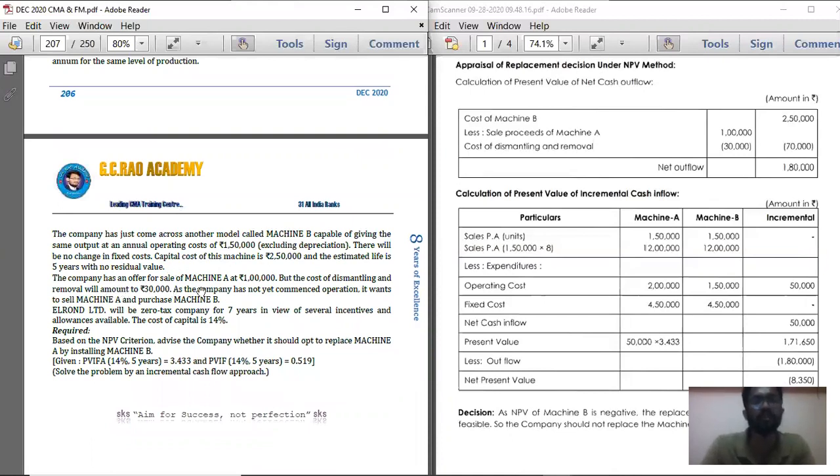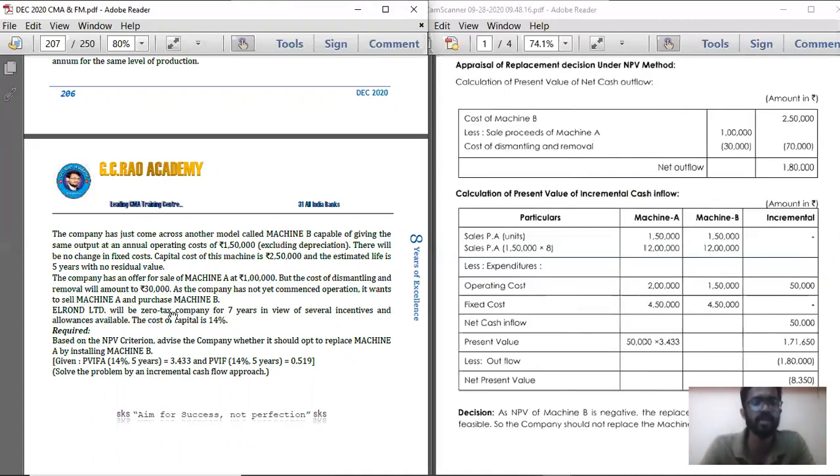The company has an offer for sale of Machine A at 1 lakh rupees, but the cost of dismantling and removing will amount to 30,000. So the remaining amount is the inflow, that is 70,000. As the company has not yet commenced the operation, it wants to sell Machine A and purchase Machine B. So, incremental: it wants to sell Machine A to purchase Machine B. So what is the incremental cash inflow? If incremental NPV is positive, then go with Machine B. If there is negative incremental NPV, then go with Machine A itself.